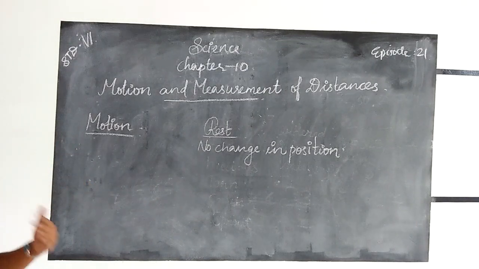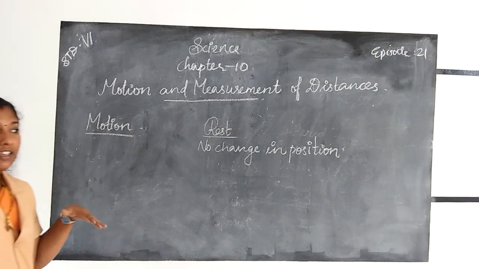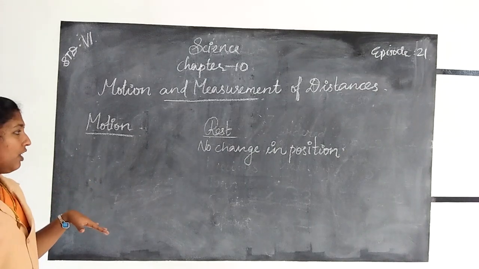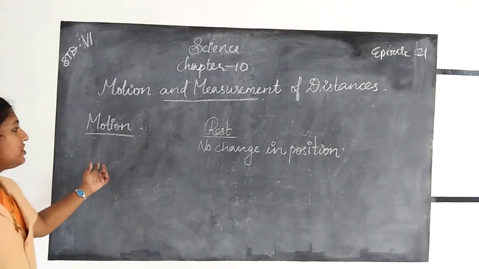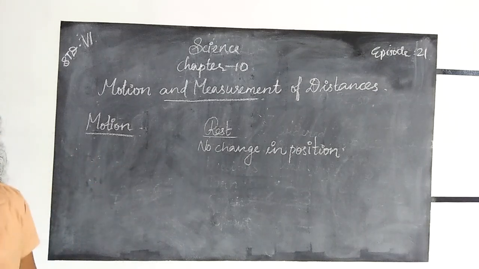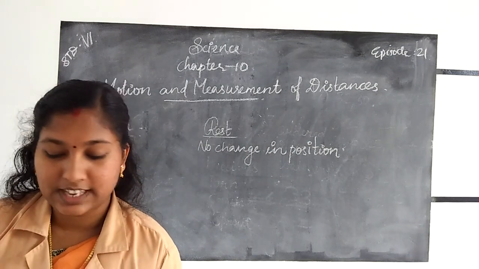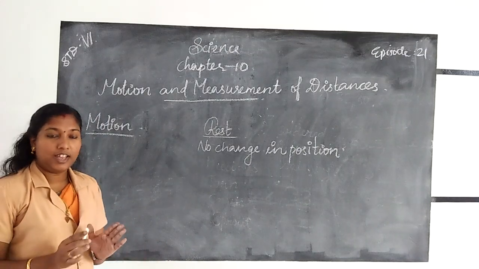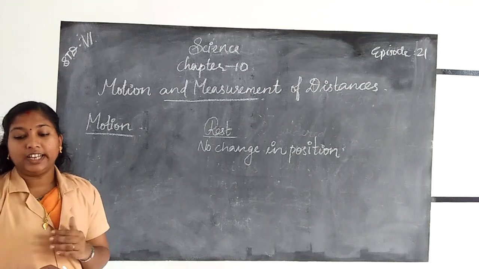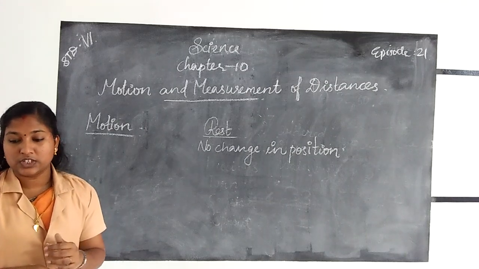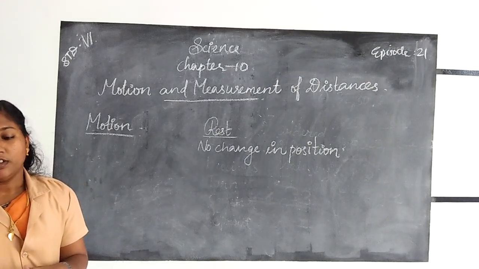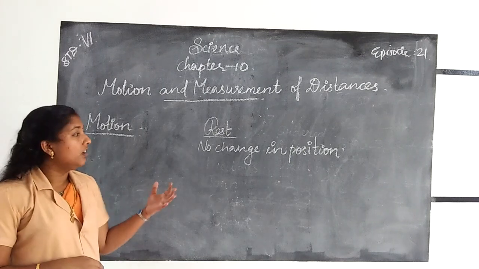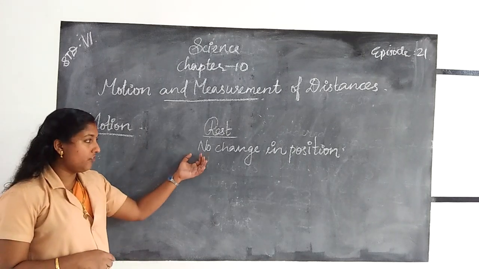The object is in motion. Okay, all of you understood about motion and rest. A body is in a state of rest when it does not change its position with respect to time. The body is at rest.